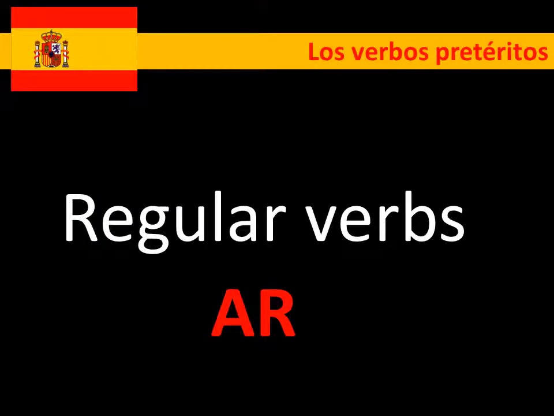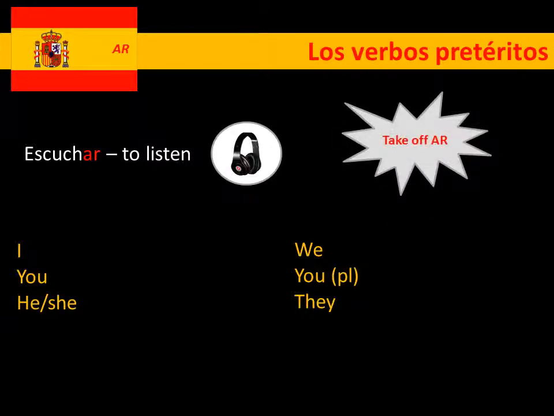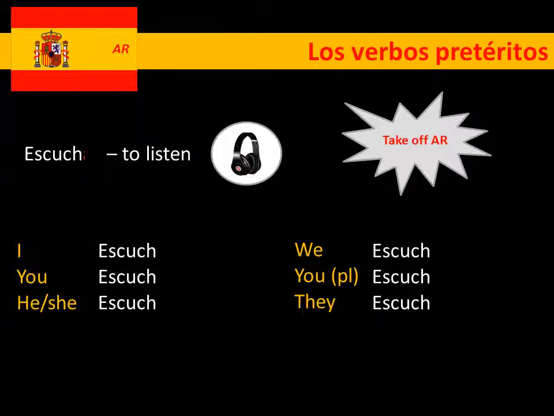Let's move on now to talk about regular verbs. So these are the AR verbs. Remember, we say that there are more AR verbs than any other infinitive ending. So the example I'm going to use is escuchar, to listen. We've got the different persons of the verb here set up in singular and plural. So the I, you, he and she are the singular, and then we, you plural, and they are the plurals. So first thing you need to do, take off the AR of the escuchar. Okay, so there it goes, and set up all the different stems. The stems are here on the left, on the singular, and on the plural. So once we've got this stem, all we need to do now is start to add our endings in both different ways.